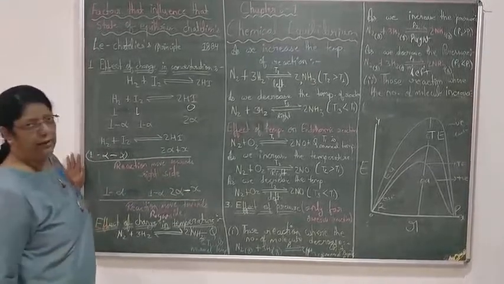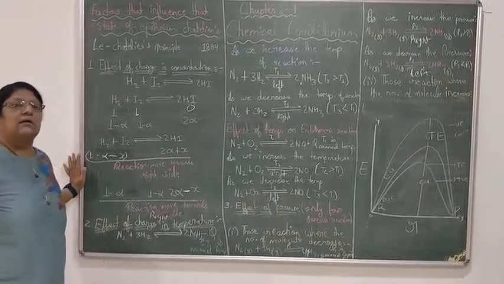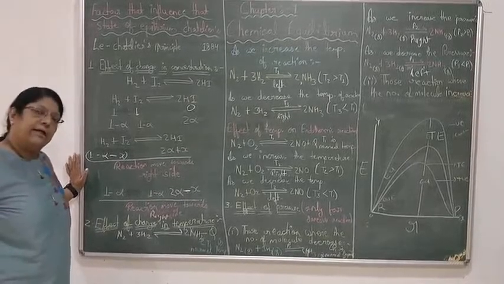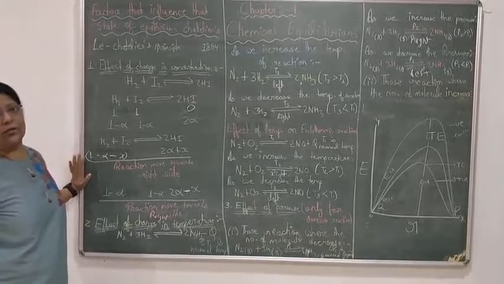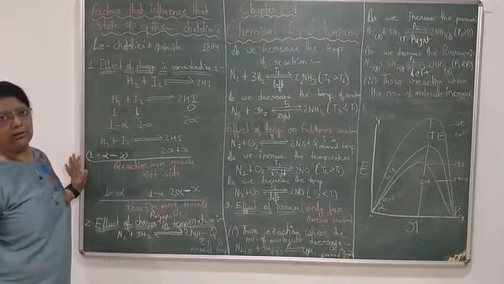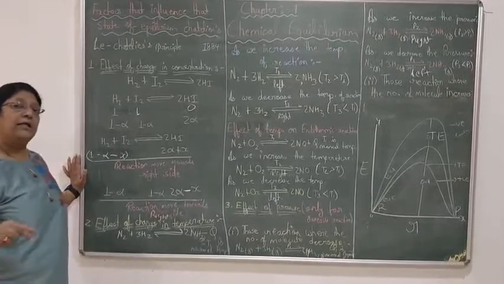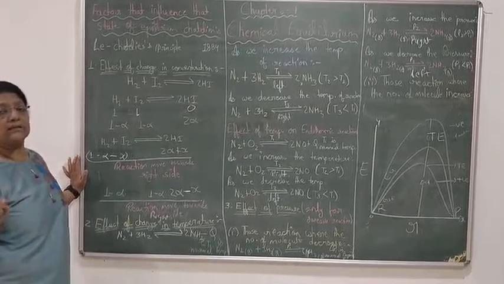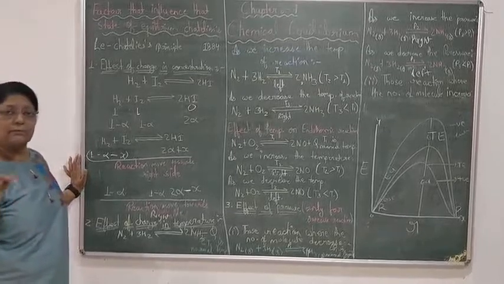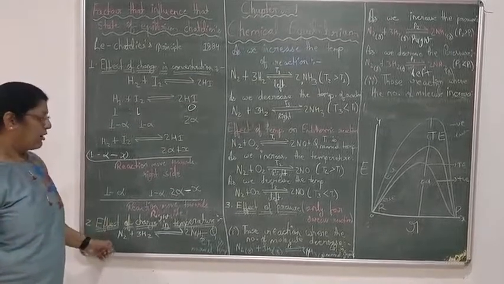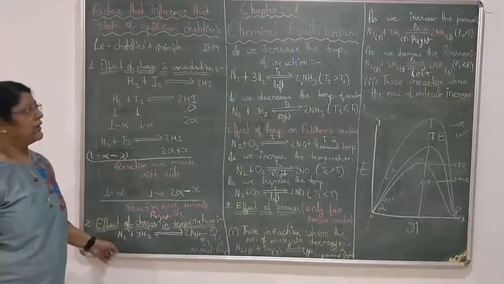Now the effect of temperature. Reactions are of two types. First is exothermic reaction, second is endothermic reaction. Exothermic reactions are those reactions where heat is evolved. Endothermic reactions are those reactions where heat is absorbed. Now first we will talk about exothermic reaction.